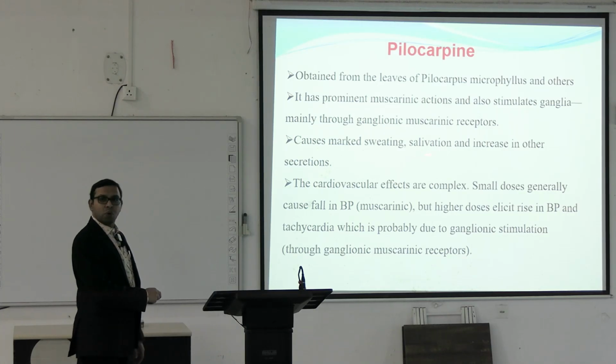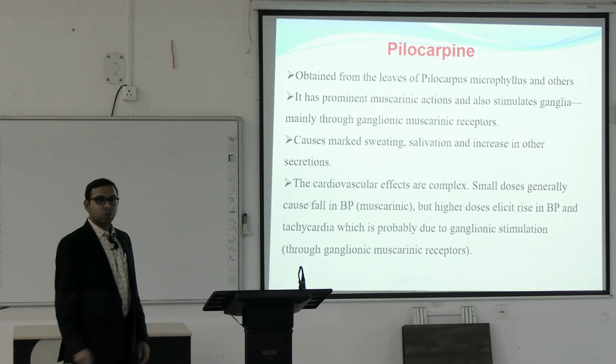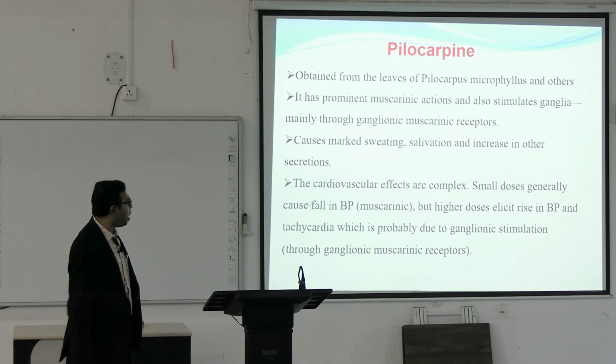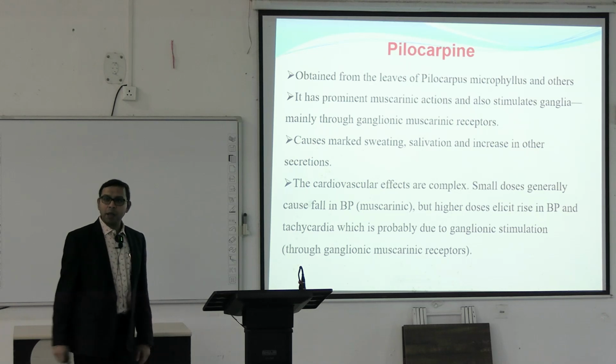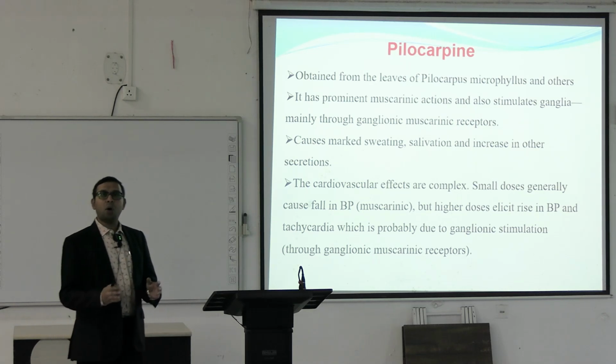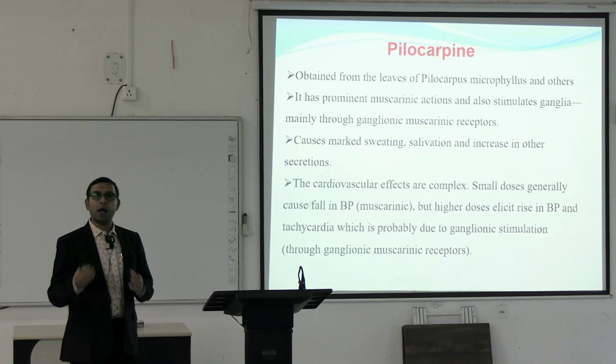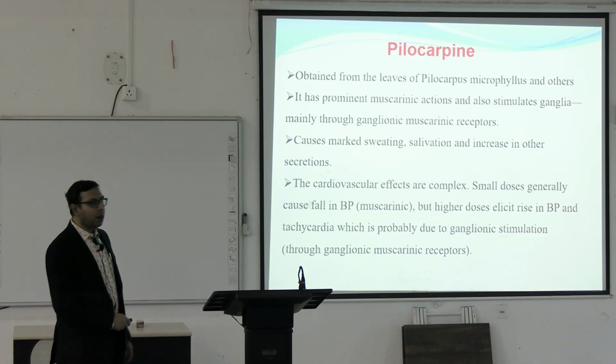They cause marked sweating, marked salivation and increase other secretions. So, sweating, salivation, all these are increased. That is why it can also be used in xerostomia. The cardiovascular effects are complex, as we have already seen, because it also activates the autonomic muscarinic receptors. That is why there may be some hypertension when pilocarpine is given, due to ganglionic stimulation.